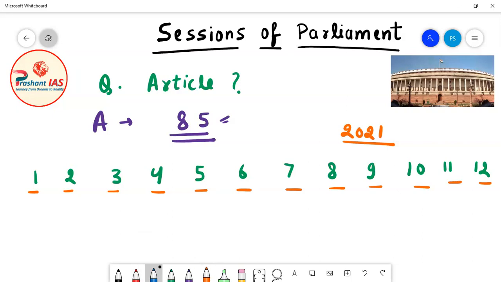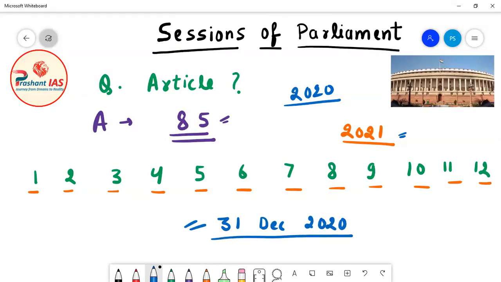Now friends, we know that before 2021 there was year 2020. Let's suppose what happened is that on 31st of December 2020 a session of parliament ended. This means this was the date of the last sitting of that session. On 31st of December 2020 that session ended.